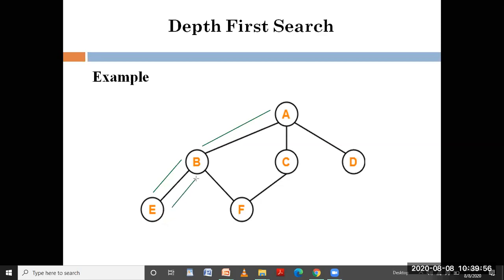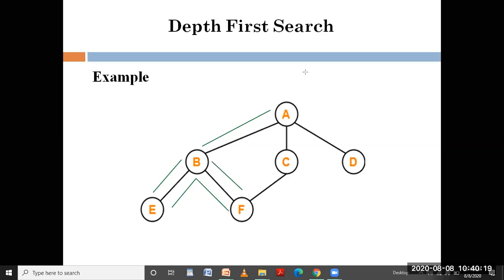From B, I have one unvisited adjacent vertex, F. So I will be marking it as visited. Now from F, I don't have any more nodes, so it has reached an end. Now I need to backtrack. I will be getting back to B.